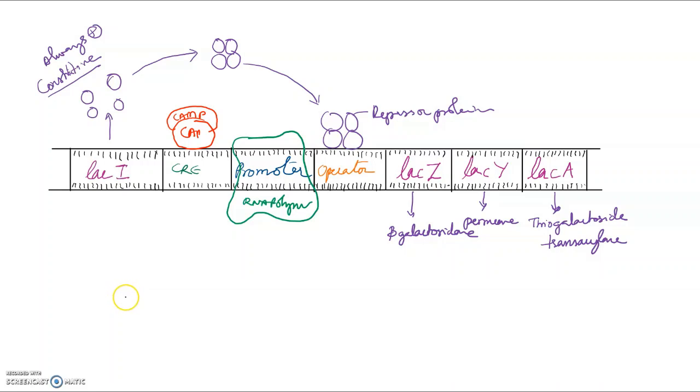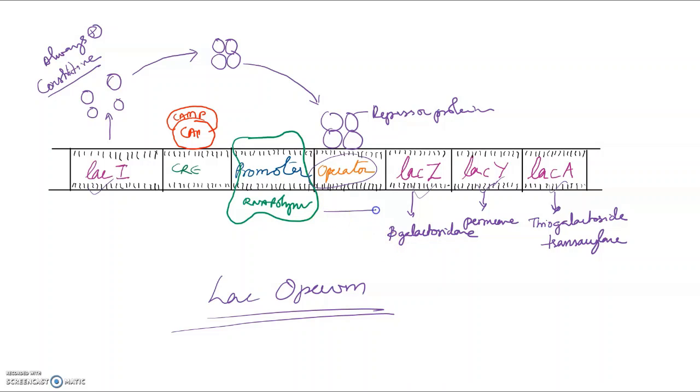So this entire thing is a Lac Operon. What does it contain? 4 genes: Lac I, Lac Z, Lac Y, and Lac A. An operator region where the repressor binds, and a promoter region where the RNA polymerase will bind. What is the function of RNA polymerase? To transcribe. What will it transcribe? It will transcribe these 3 enzymes: beta galactosidase, permease, and thiogalactoside transacylase.